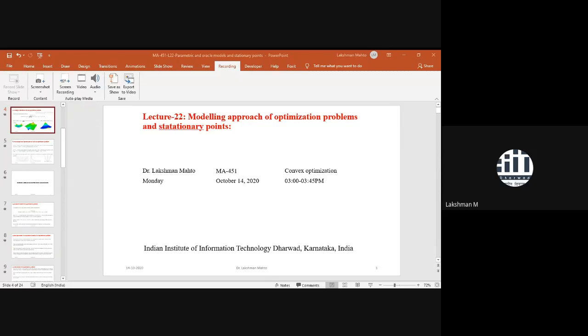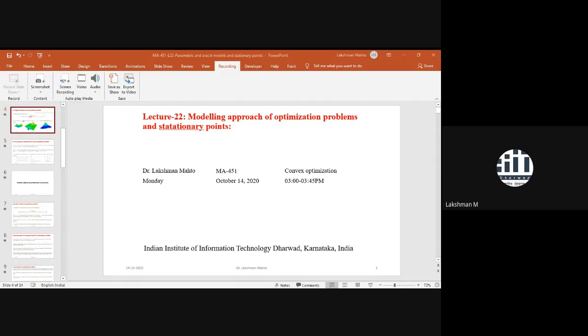Another branch: you might be aware of the ICML conference. In the ICML conference, there is one dedicated workshop on these kinds of things, and the name of the workshop is AutoML. You can get a lot of exposure there if you want to know about all this.